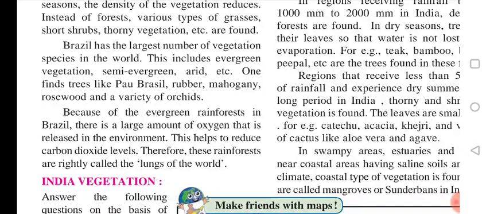Orchids are plants we get where there is a lesser amount of rainfall. So Brazil has the largest number of vegetation species in the world.